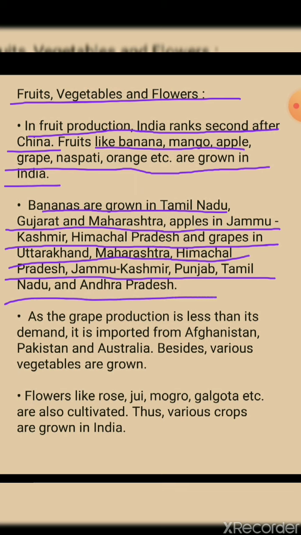Over here they're saying that bananas are grown in Tamil Nadu, Gujarat, Maharashtra, apples in Jammu Kashmir, Himachal Pradesh, grapes in Uttarakhand, Maharashtra, Himachal Pradesh, Jammu Kashmir, Punjab, Tamil Nadu, and Andhra Pradesh. As grapes production is less than its demand, more demand has been seen, so they are imported from Afghanistan, Pakistan, and Australia. Students, more demand can be seen but the production is less over here.